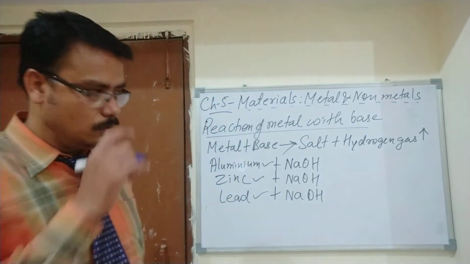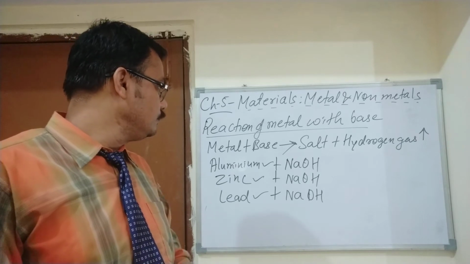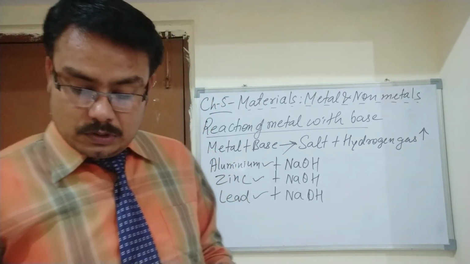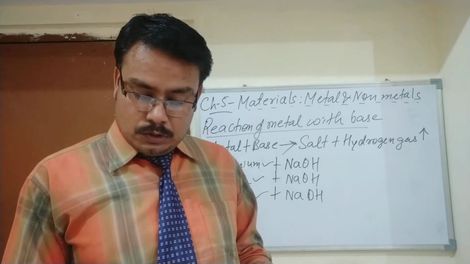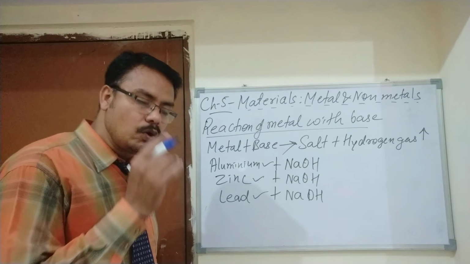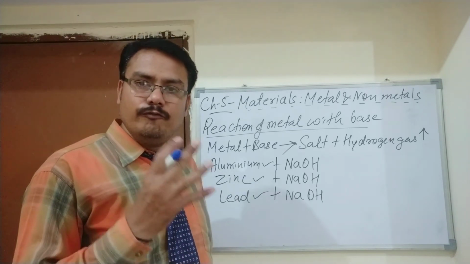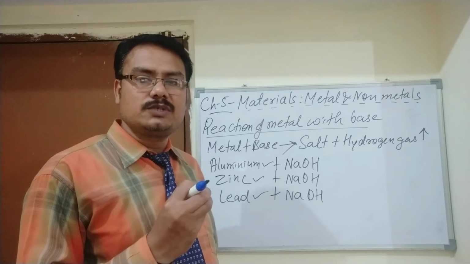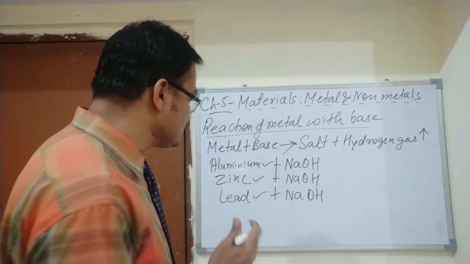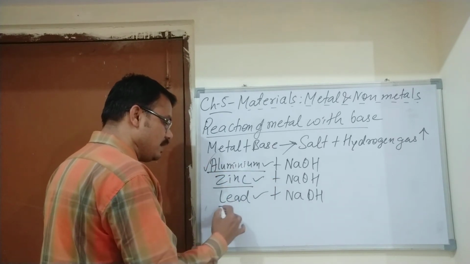Sodium hydroxide. It releases hydrogen gas. So student, not all metals react with bases. Few metals react with a strong base, not with a weak base, such as aluminum, zinc and lead.